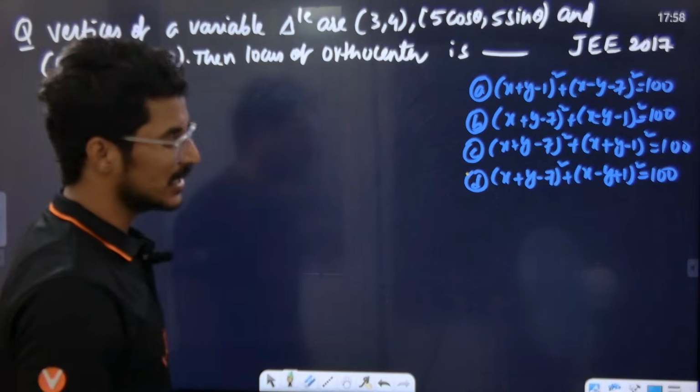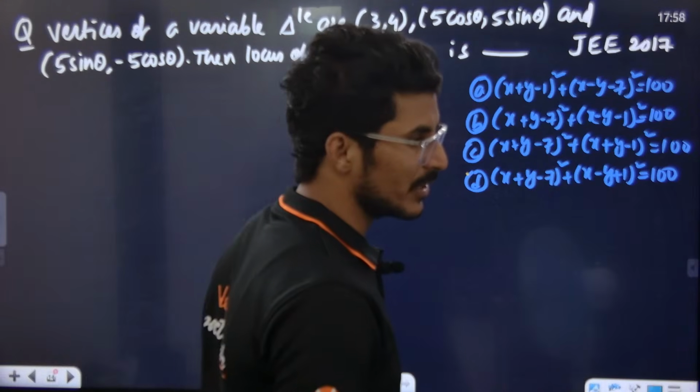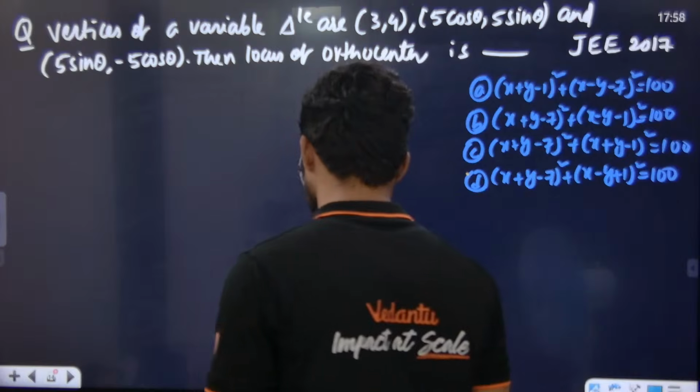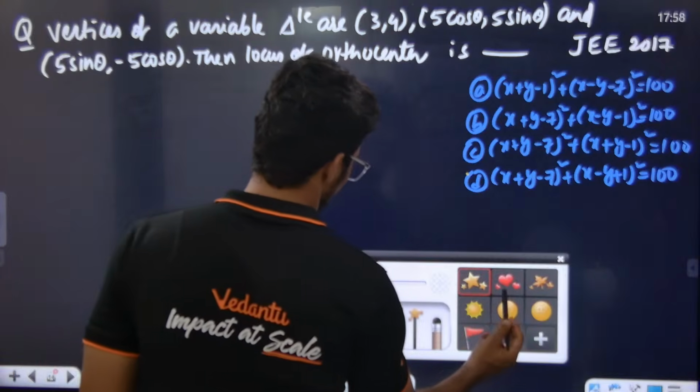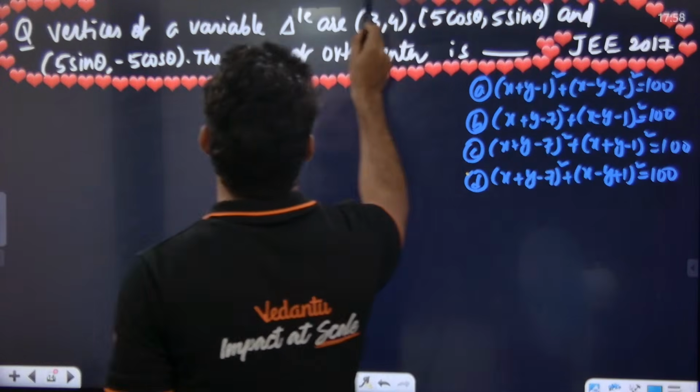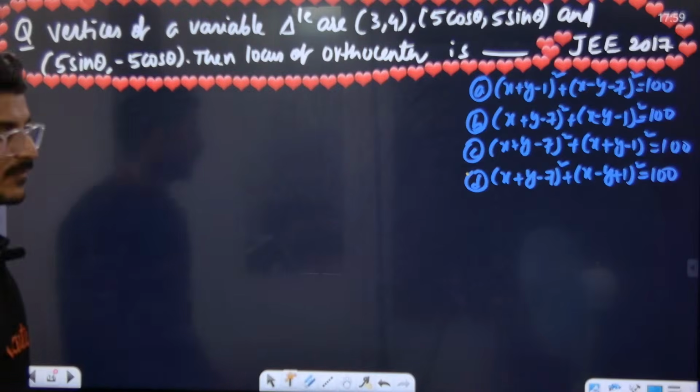One JEE 2017 question. Make it fast. Quick. This is a beautiful question. What is this? Okay, come.